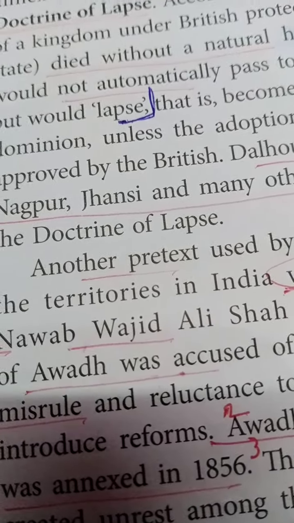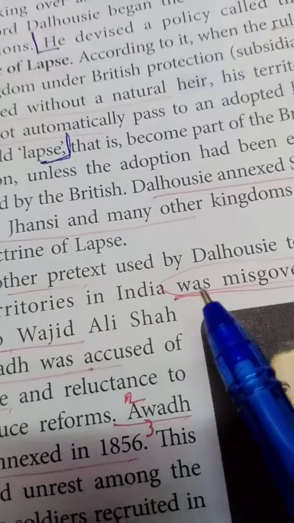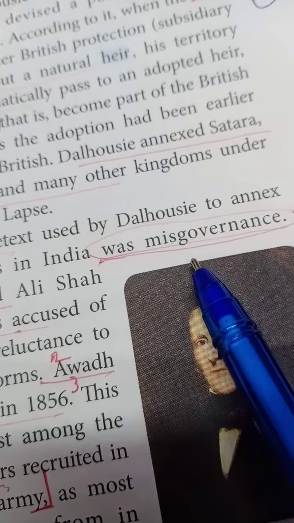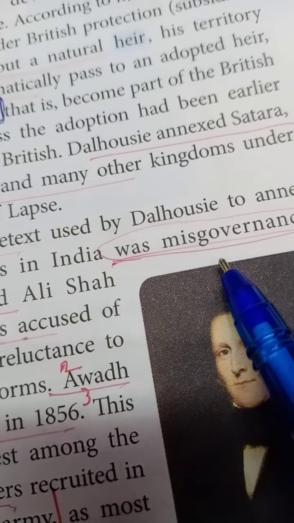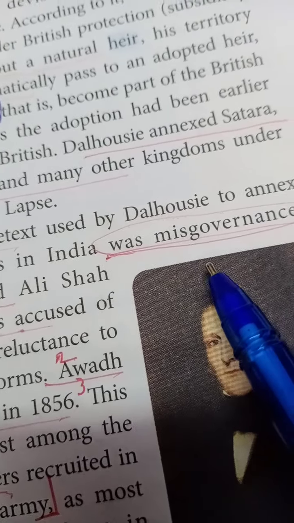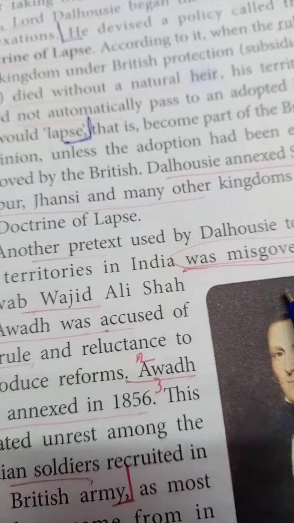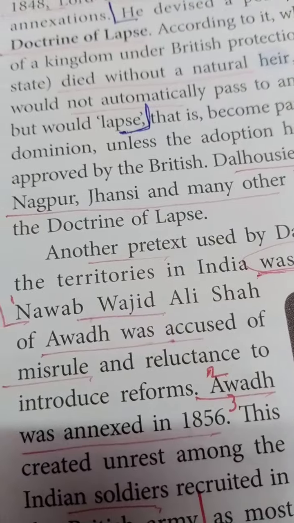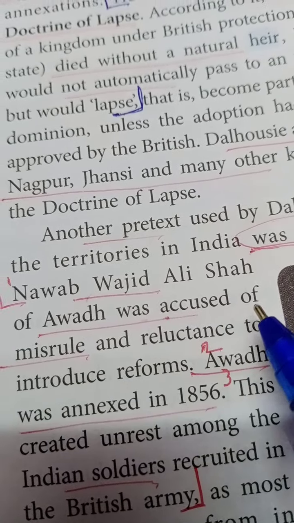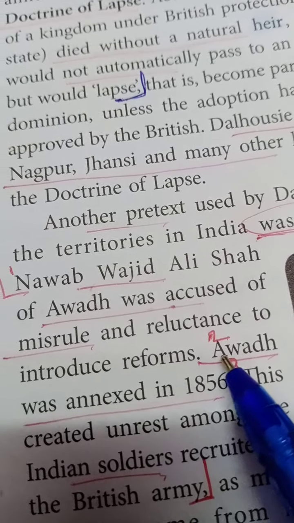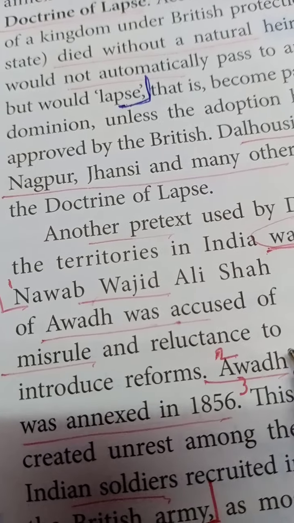Another pretext used by Dalhousie to annex territory is misgovernance. Underline this point. If a Raja was not ruling well, they used to say your territory will be annexed. That is called misgovernance. In this, Nawab Wajid Ali Shah was accused of misrule and the territory was annexed. This is D5.